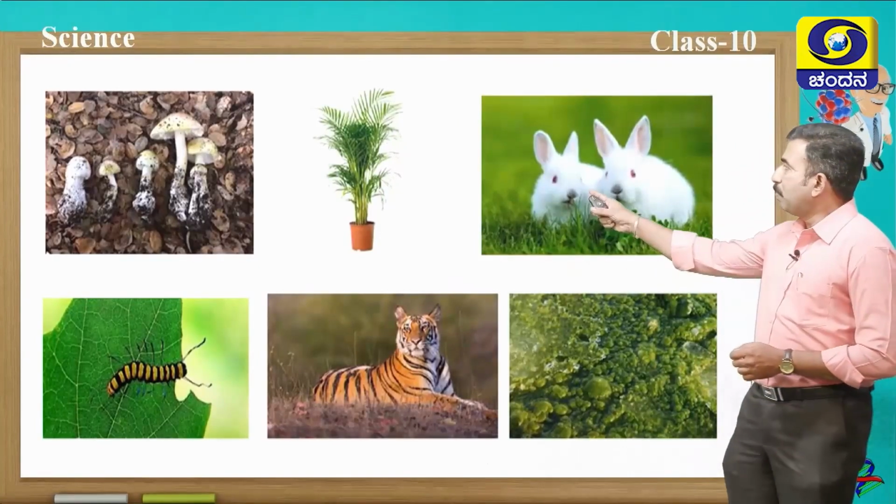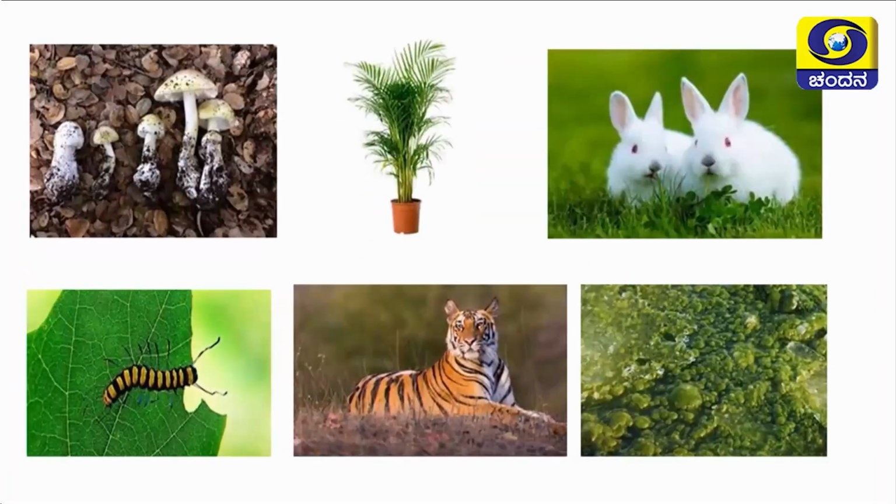Students, observe this picture. In these pictures, what are you observing? Yes, a mushroom is there, a potted plant is there, rabbits are there, a caterpillar eating a leaf you can observe, a tiger is there, even an algal colony you can see.